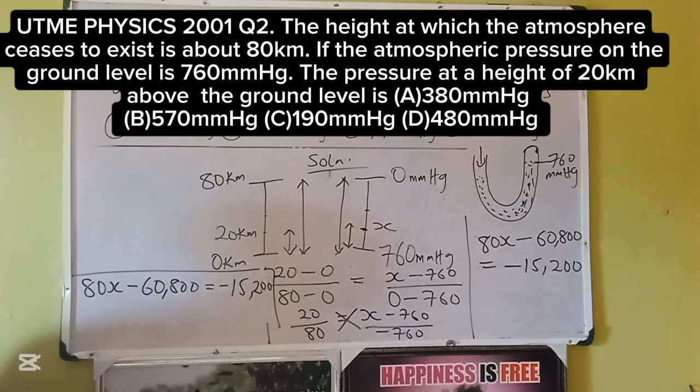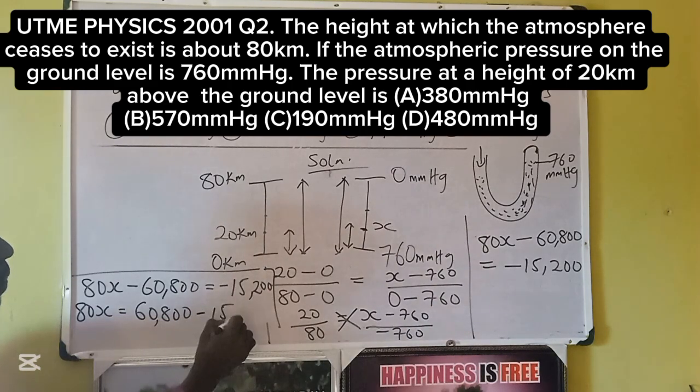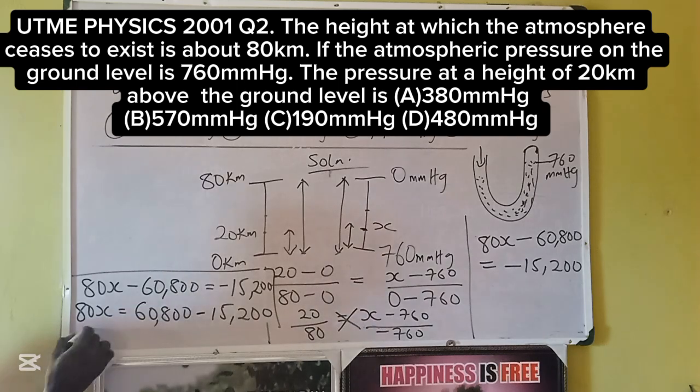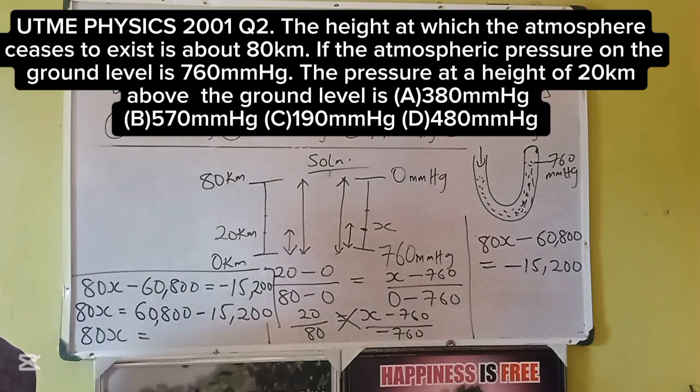So I'll be moving the minus the other way to make it plus. When minus crosses over the equality sign, it becomes plus. Then this minus retains itself because it didn't cross over the equality sign. So 80X is equal to 60,800 minus 15,200.